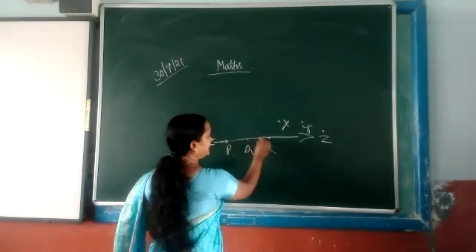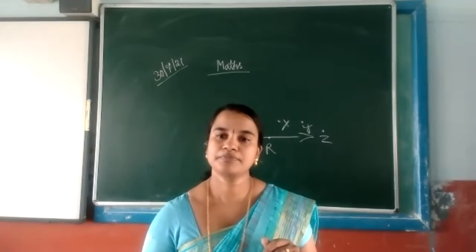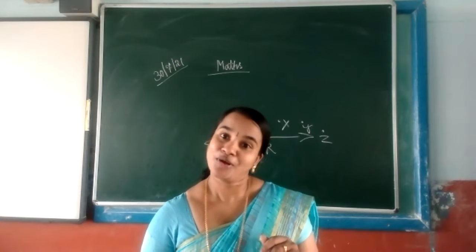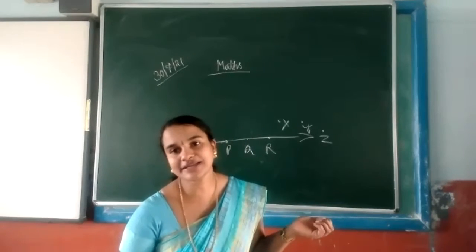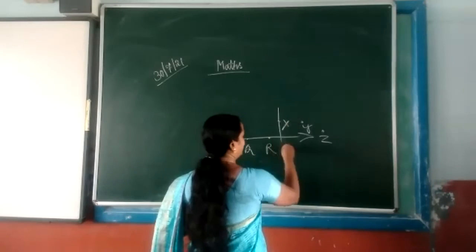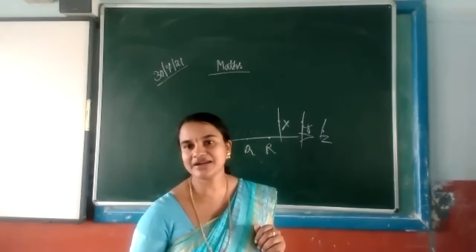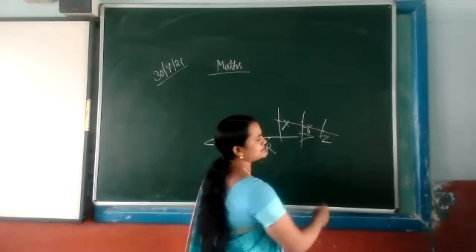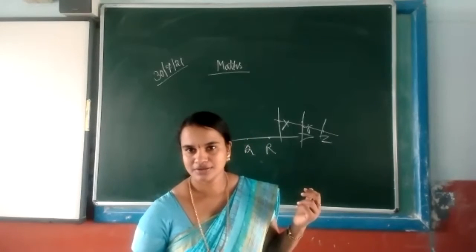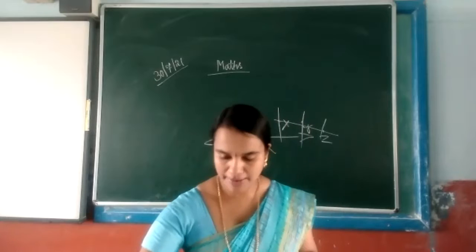And if it is non-collinear points, these are the non-collinear points 1, 2, 3. How many lines can we draw? 3. If you draw a single line, they will become collinear points. Clear? Yes, ma'am. Okay. So this chapter we have completed.